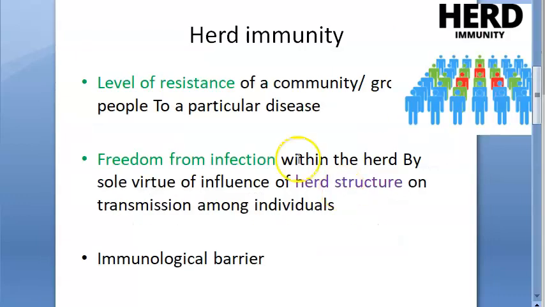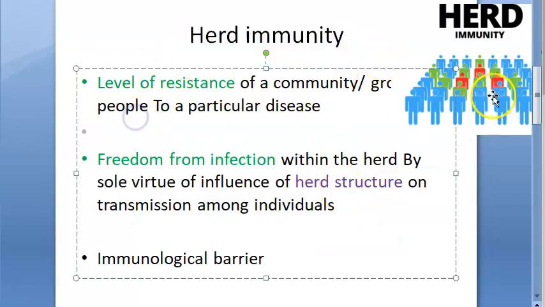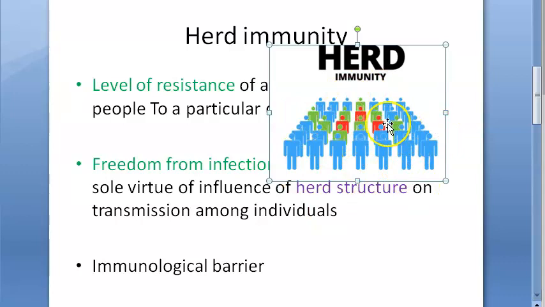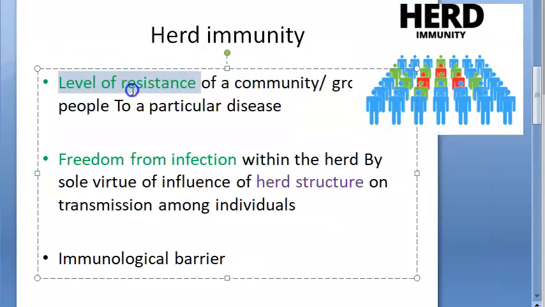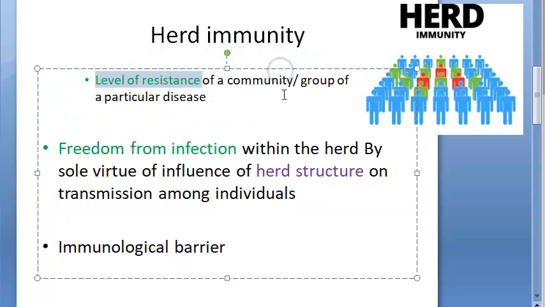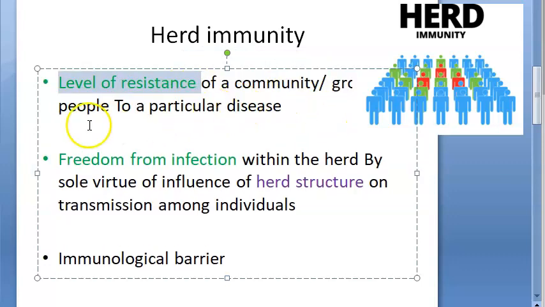So what is herd immunity? Herd immunity basically is a level of resistance to a particular disease. Whose level of resistance? The level of resistance of the community, or the group of people, to a particular disease. That is herd immunity. So it's the level of resistance of the community or a group of people to a particular disease.